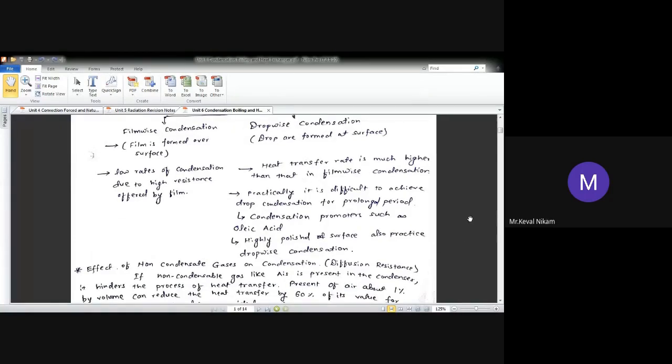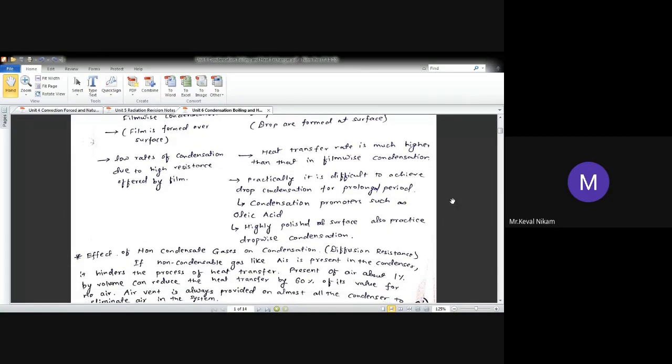So in dropwise condensation, what is going to happen? It is practically impossible to attain dropwise condensation. Naturally it is possible, but man-made it is not possible. So to get near that possibility, what we use is oleic acid as a condensation promoter. We call it a condensation promoter. Oleic acid, or a highly polished surface, is also used to achieve dropwise condensation.